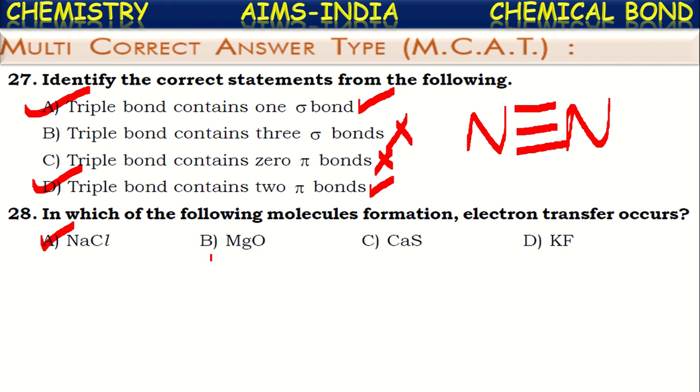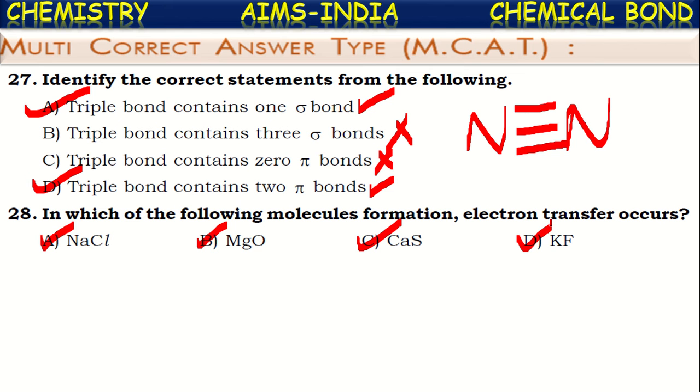In the same way, magnesium oxide formation. Magnesium is a metal which is ready to lose two electrons whereas oxygen is ready to gain those electrons. So between these two also electron transfer occurs. And if we see calcium sulfide, calcium is a metal, sulfur is a non-metal. So between these two also electron transfer occurs. Even potassium fluoride is a molecule in which electron transfer occurs because potassium is a metal, fluorine is a non-metal. In all of these, electron transfer is occurring from metal to non-metal and they result in the formation of ionic compounds.